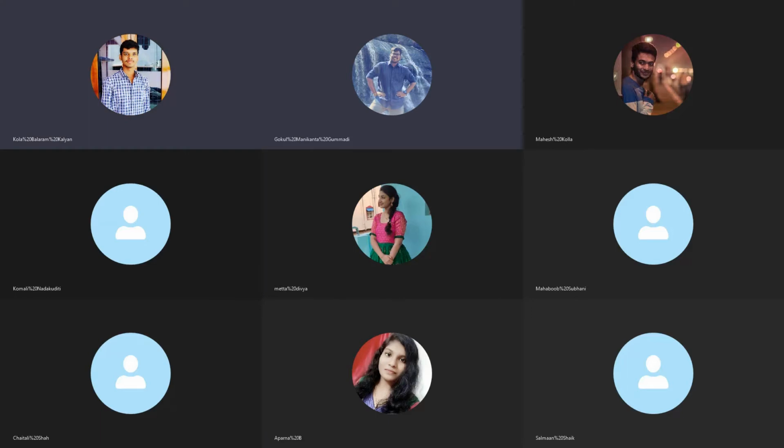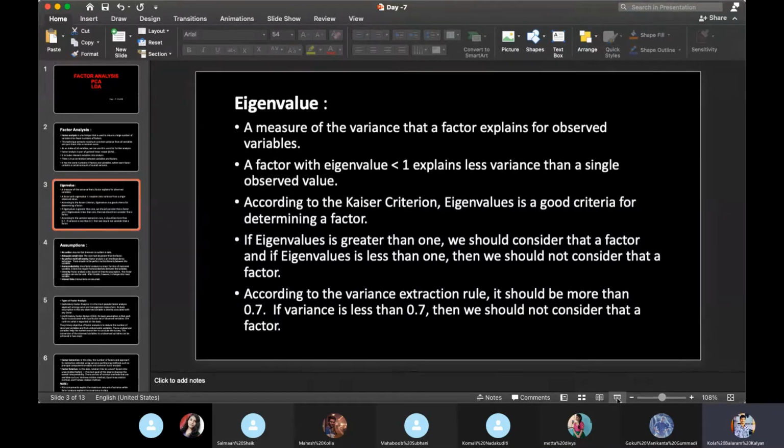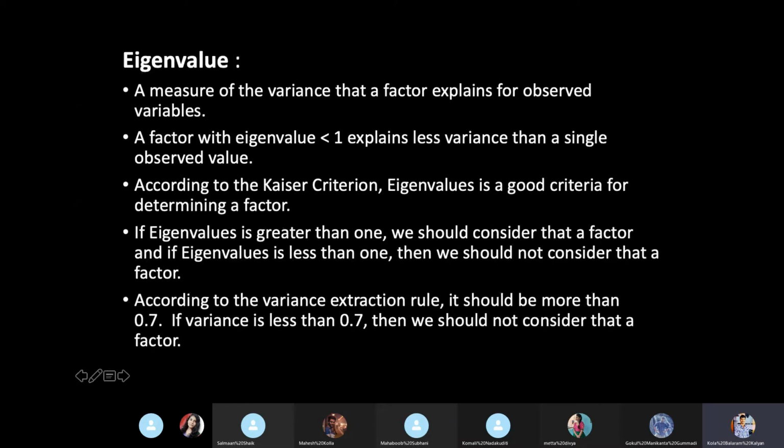There will be some variances which you need to consider using the eigenvalue. Previously I told you that eigenvalue is the one measure which we consider to measure the variance between different variables. Here Gokul will be explaining what variances are interpreted between the variables which we give.